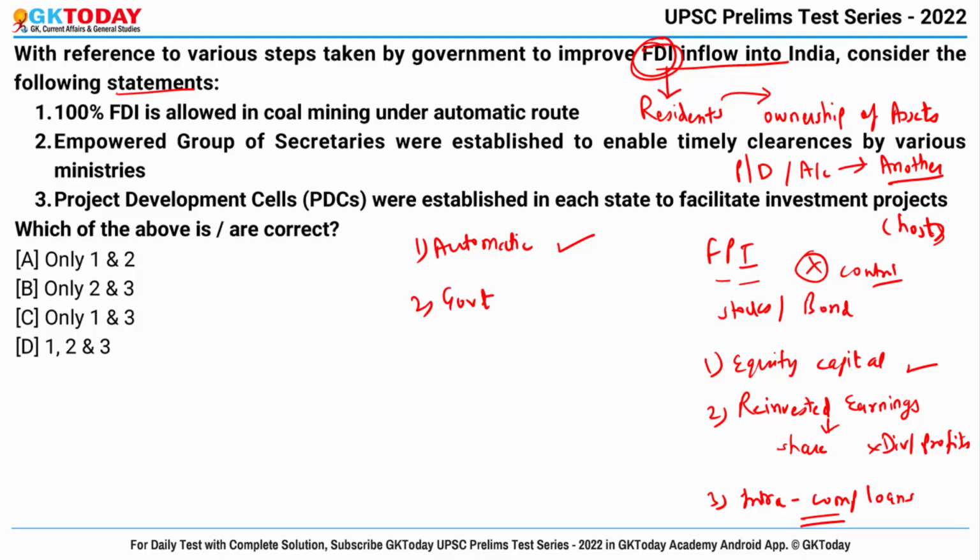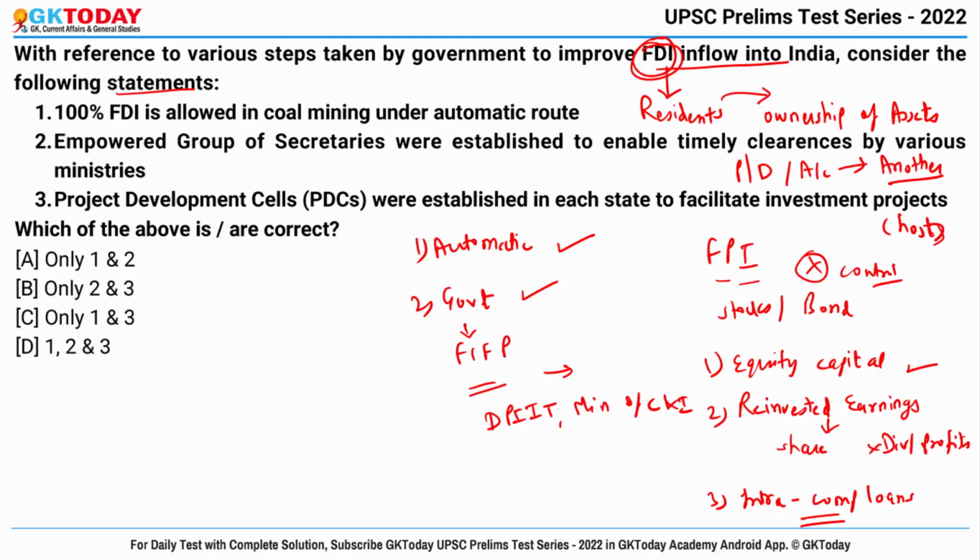In this, the foreign entity has to take the approval of the government. The FIFP, that is Foreign Investment Facilitation Portal, facilitates the single window clearance of applications which are through the approval route, and it is administered by the Department for Promotion of Industry and Internal Trade, which comes under the Ministry of Commerce and Industry.